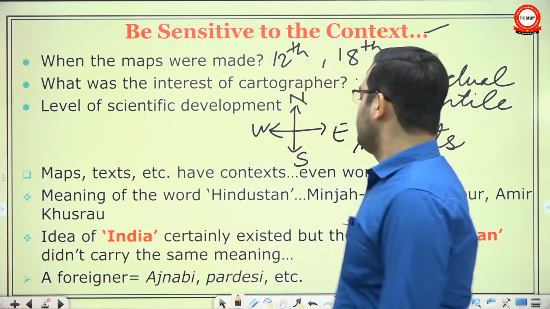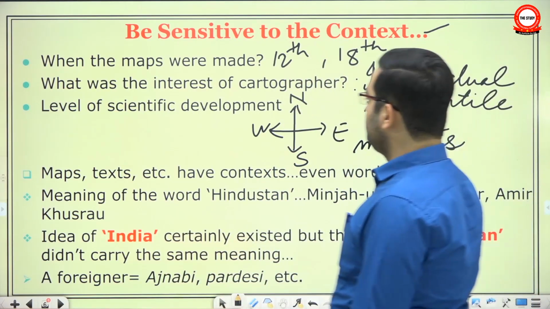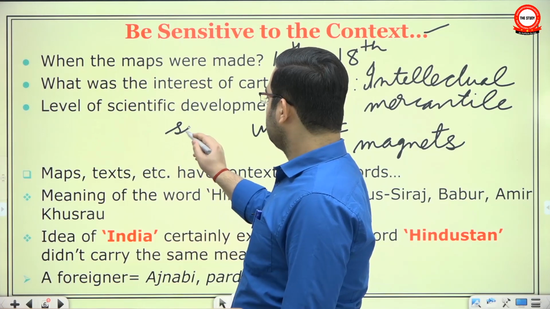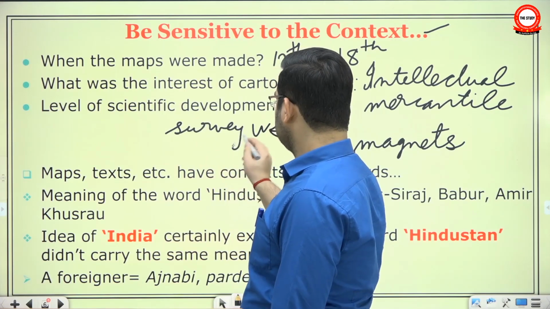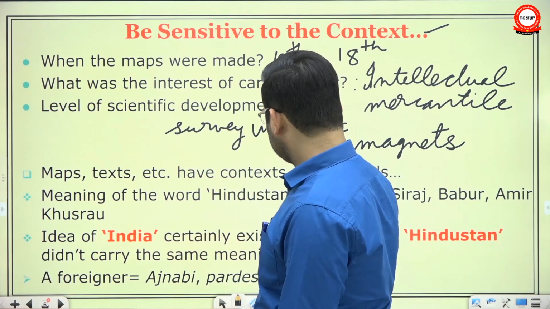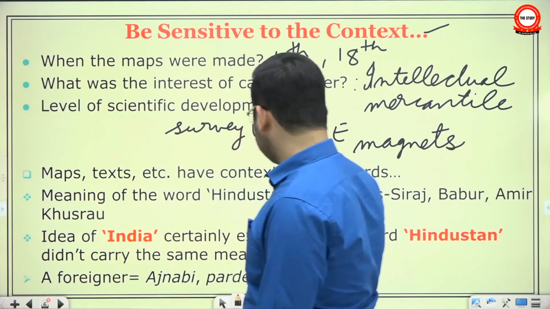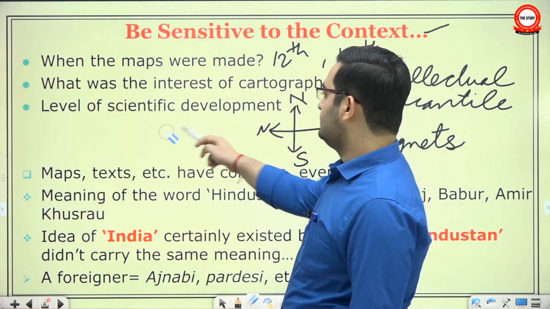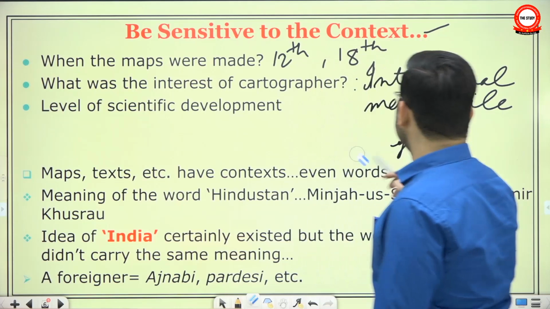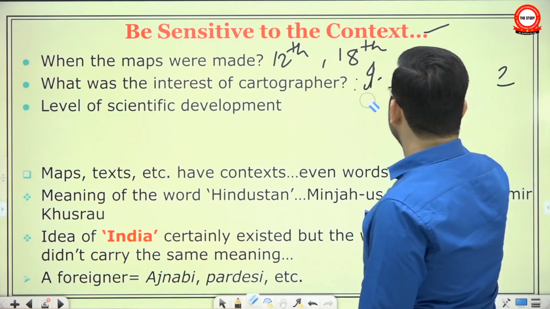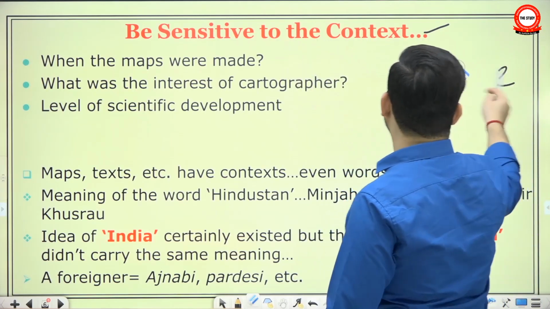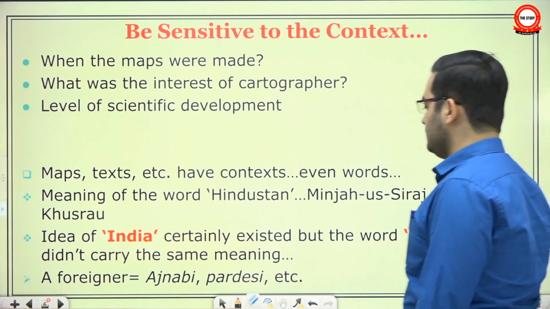Similarly, the understanding of coastline improved because of detailed surveys. So, whenever you are studying a source, map or something else, always be aware of the context in which it was written. This is just one example in explaining how historical sources should be studied.